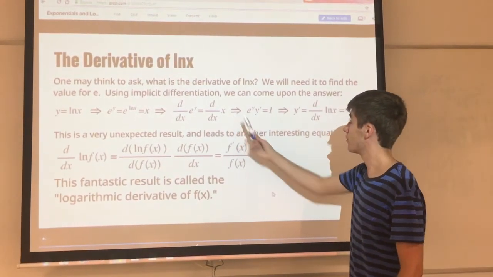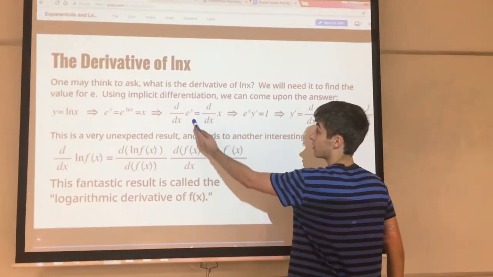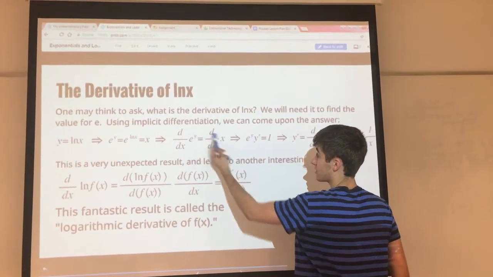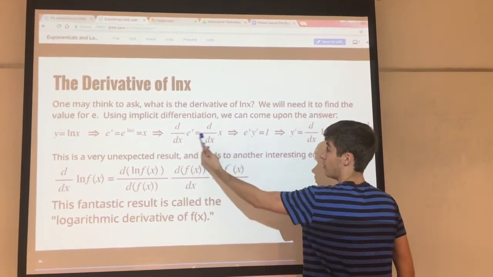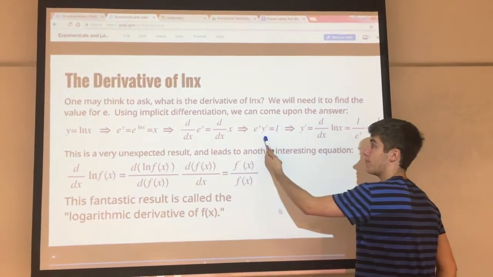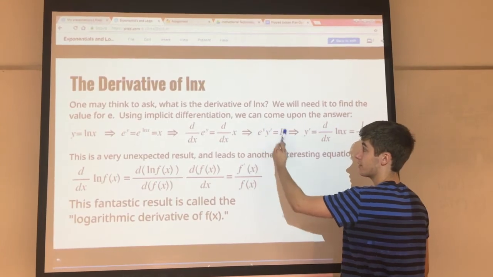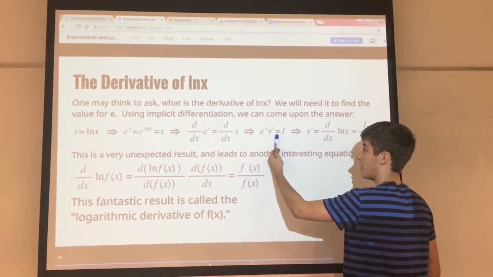So what we're going to do is, we have to do the chain rule again, first of all, because y is a function of x. But the derivative of e to the y with respect to y is just e to the y. But then we need to multiply by the derivative of y, which is y prime. And the derivative of x with respect to x is just 1. And so we have this little equation, e to the y times y prime equals 1.